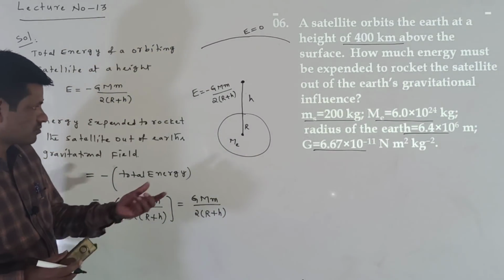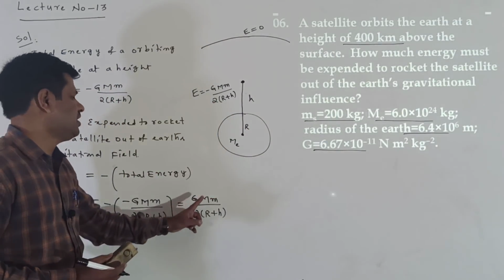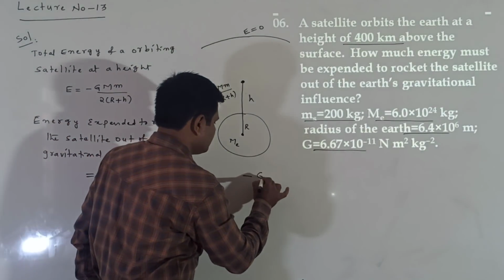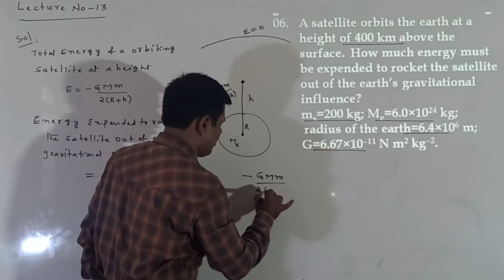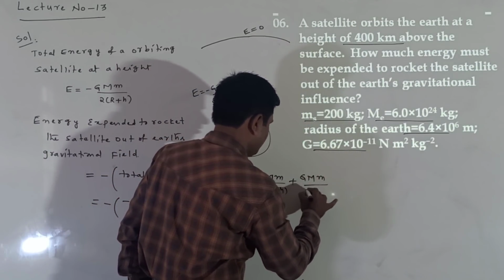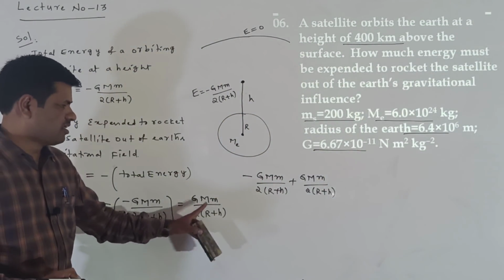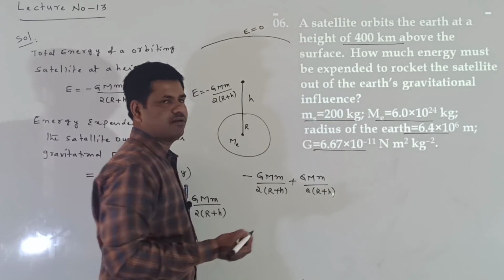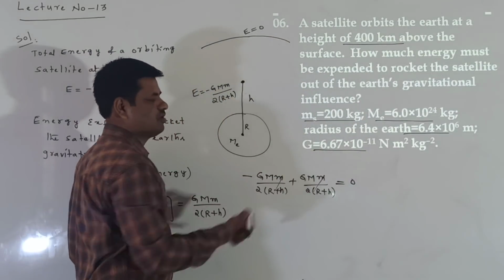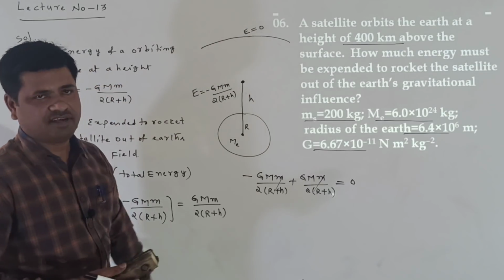Already we know that for this, how much extra energy we have to give here? GMm by 2(R plus h). That is a positive energy. Here negative is there, GMm by 2(R plus h); this negative is cancelled by giving the positive GMm by 2(R plus h). That is what we are supplying. Now this positive energy we are giving to the satellite. Now the total energy becomes zero, these two are cancelled. Total energy becomes zero means it can cross the gravitational field of Earth.